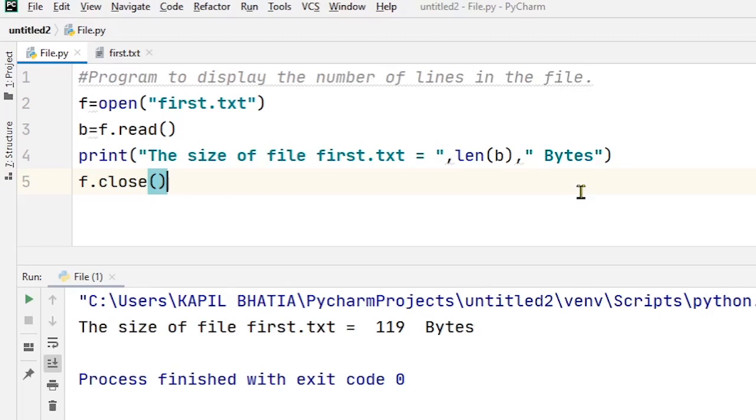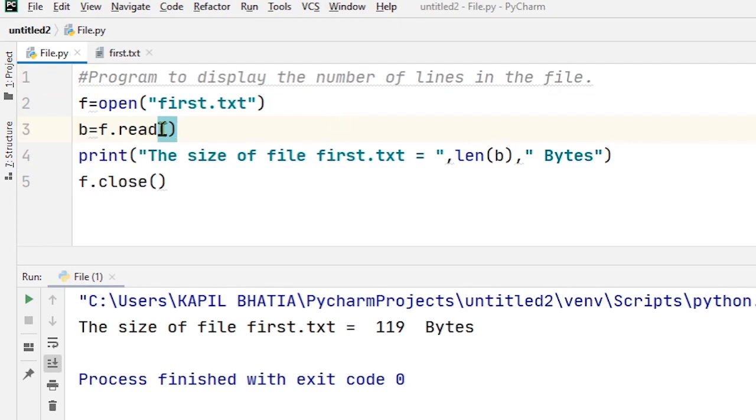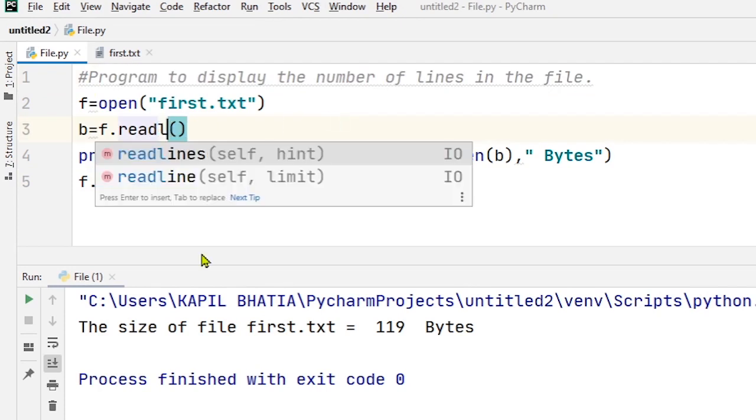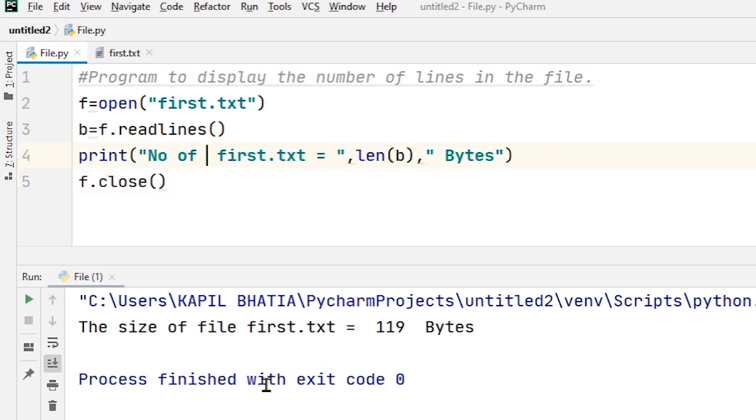Okay. Now suppose I want to display the number of lines in the file. So for that I just use the readlines function, and then after that print the number of lines in first.txt.